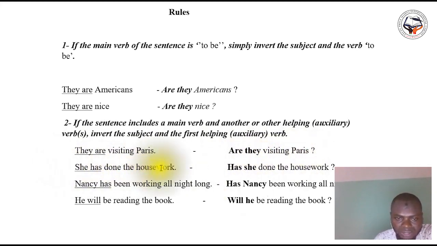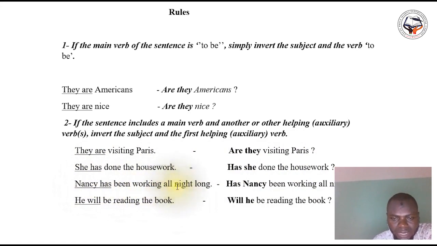She has done the housework. So the subject is she and the helping verb, which is the auxiliary, is has. So we have to invert she and has, which gives: has she done the housework? She has done the housework. Has she done the housework?